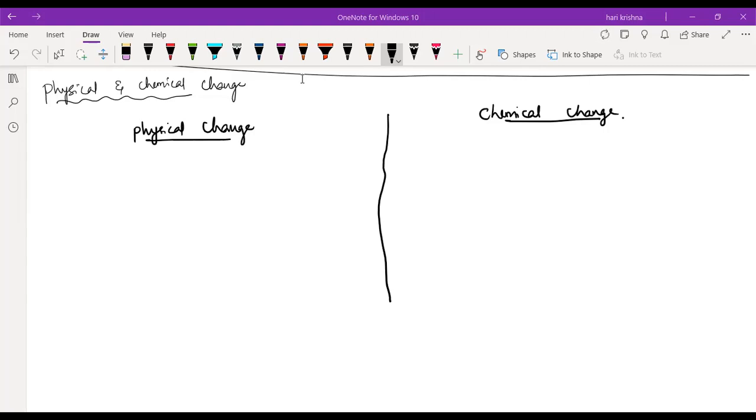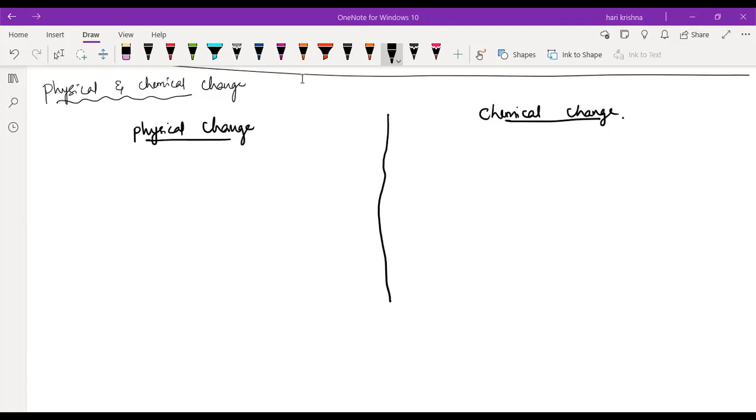Next. Sir, can I say another point? You can tell how many points you want. Sir, physical changes can be reversible, but chemical changes cannot be. But I have one small doubt here. Physical change also can be irreversible, right? Yes, sir, but in very rare cases. Correct, whatever you said is correct.